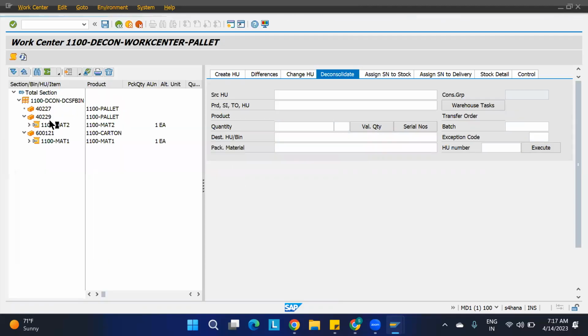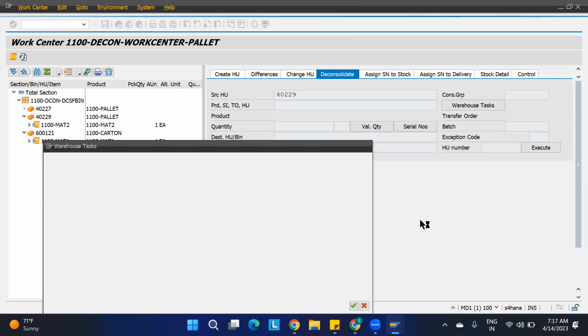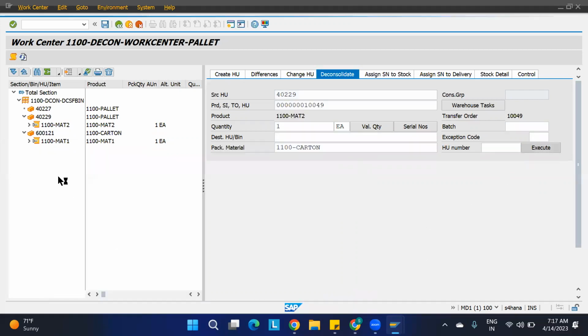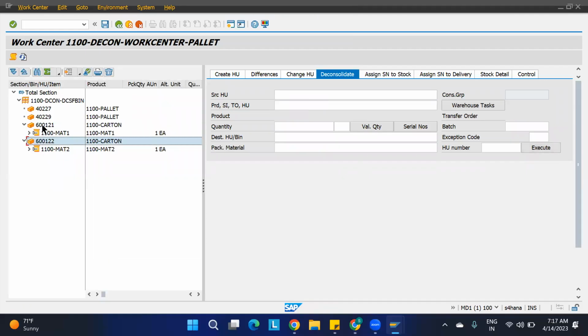And the other one, what I'll do, deconsolidation activity, carton box warehouse task. Okay, I'll choose the other warehouse task and I'll be taking the material. Okay, and execute this. So it will create one more carton, and it is going to take the material. Okay, I have done the deconsolidation, but see, I have placed it from this particular HU to under HU.